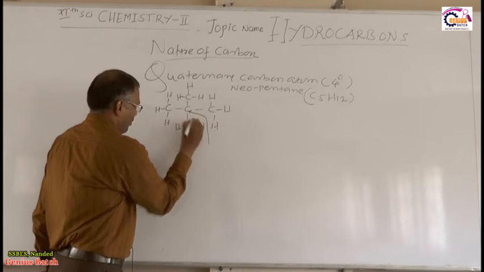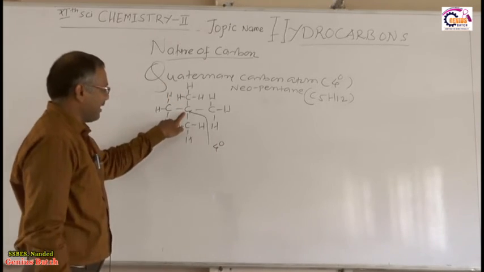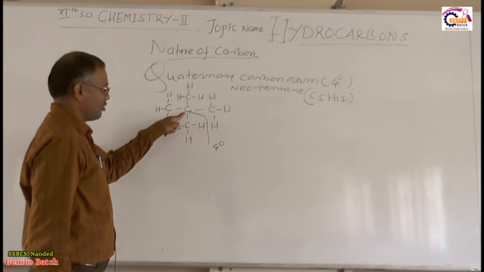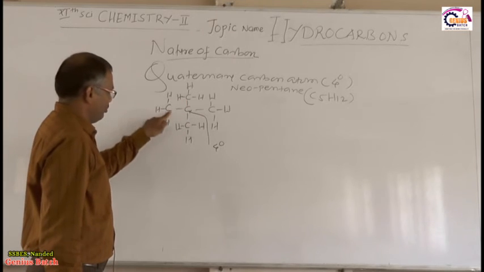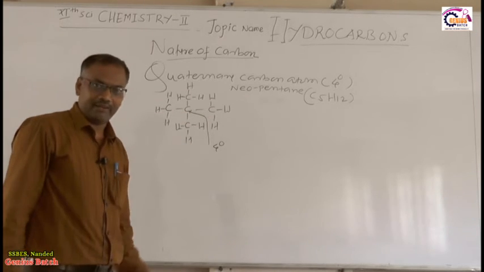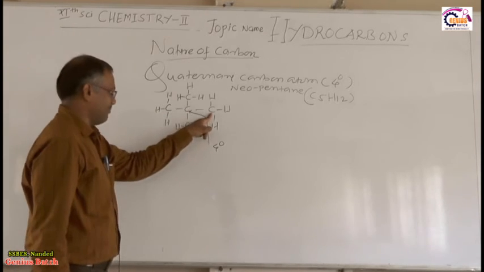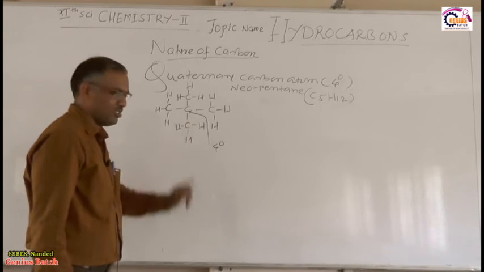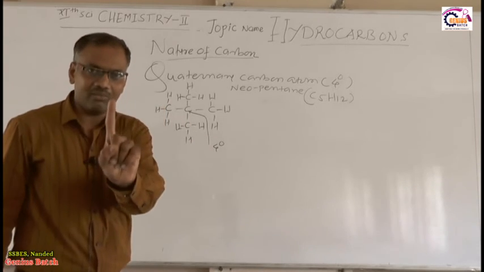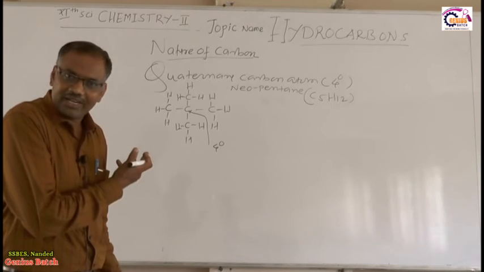So this is the quaternary carbon which is shown by the 4 degree. What is meant by quaternary carbon atom? The carbon atom which is attached to 4 other carbon atoms. See, this carbon atom is attached to how many other carbon atoms? 4. 1, 2, 3, 4. Right? Okay. So therefore this is called a quaternary carbon atom. This carbon atom is primary, this one is primary, this one is primary, this one is primary. How many primary carbon atoms? 4 primary carbon atoms. How many quaternary carbon atoms? Only 1 quaternary carbon atom. Right? Okay. So therefore secondary carbon atom is absent, tertiary carbon atom is absent here.